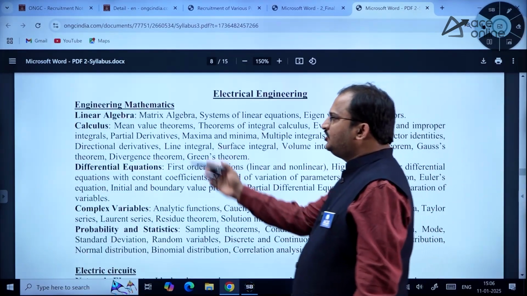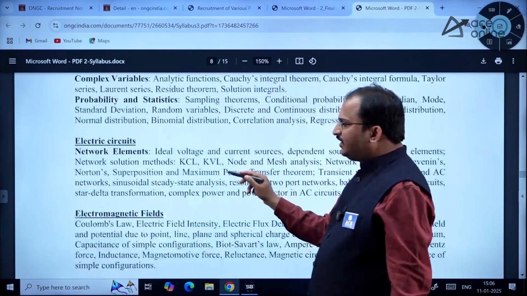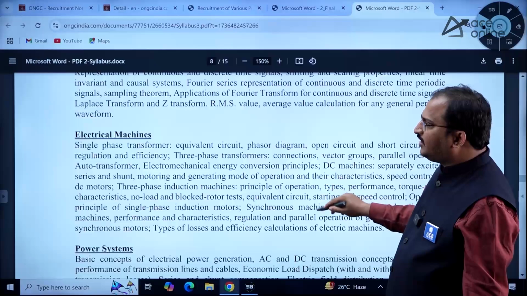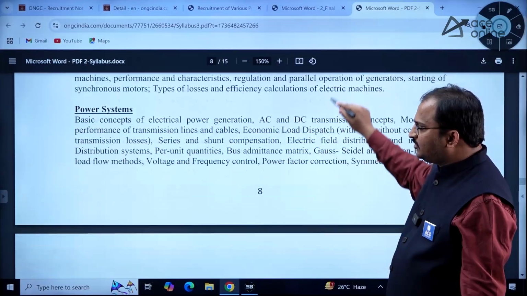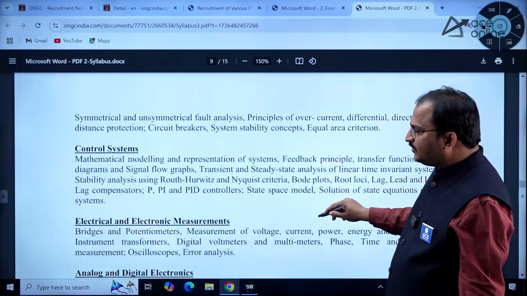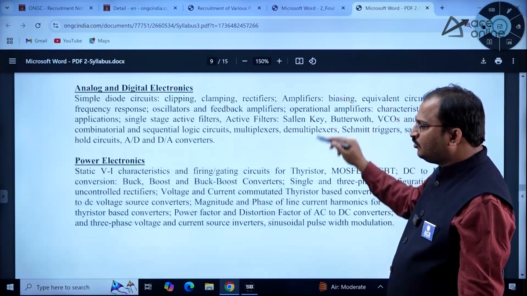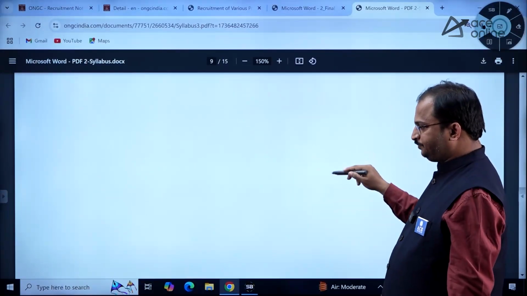Electrical engineering: engineering mathematics, electrical circuits, electromagnetic fields, signals and systems, electrical machines, power systems, then control systems, electrical and electronic measurements, analog and digital circuits, and power electronics.